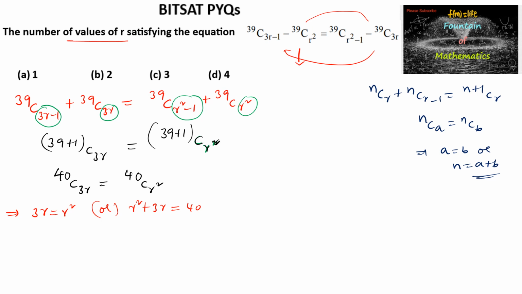So here R² is equal to 3R, or R² minus 3R is equal to 0. So R taken common, R into (R minus 3) is equal to 0. So R is equal to 0 or R is equal to 3.